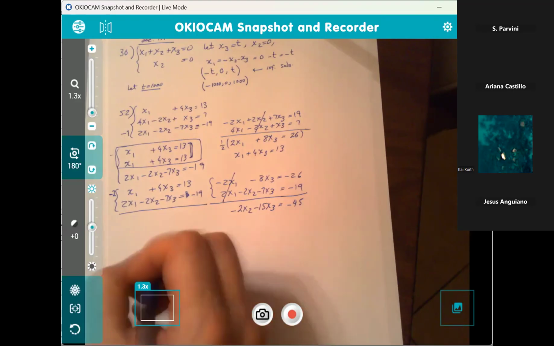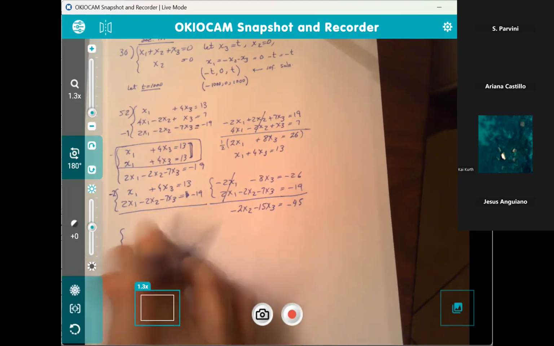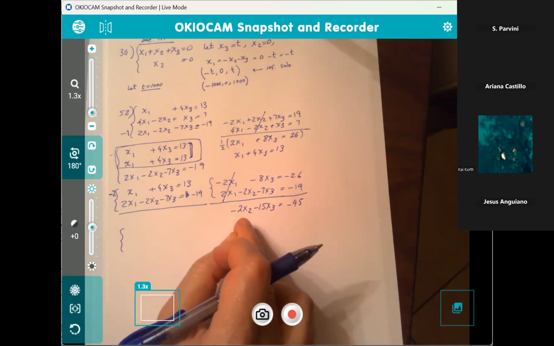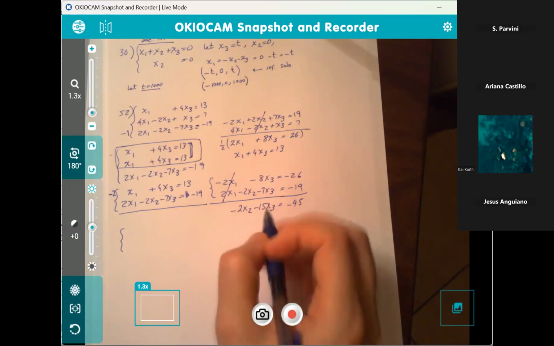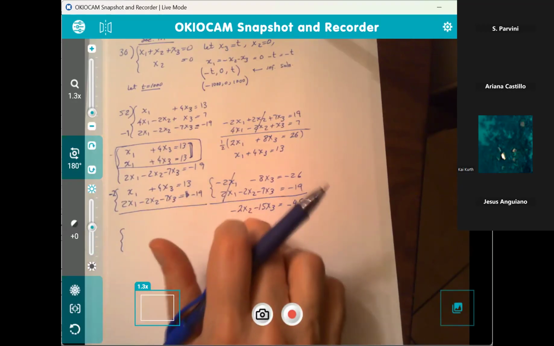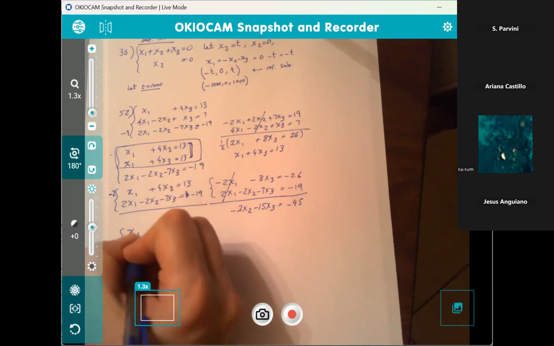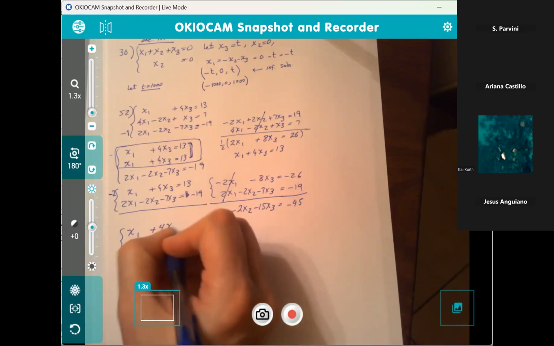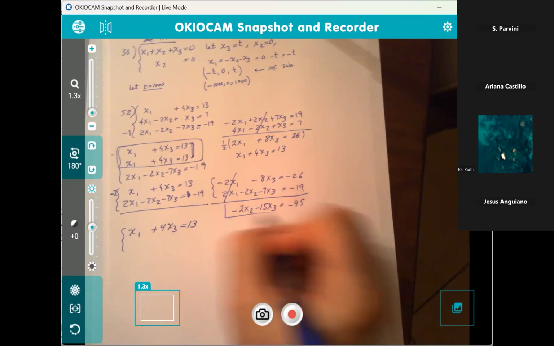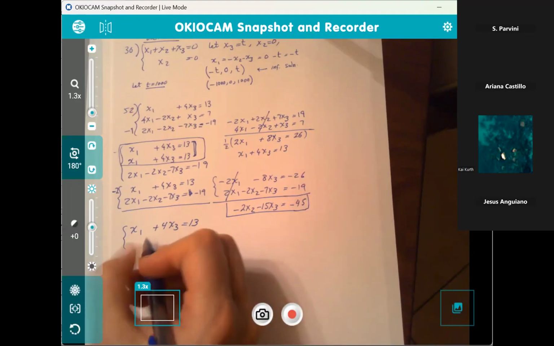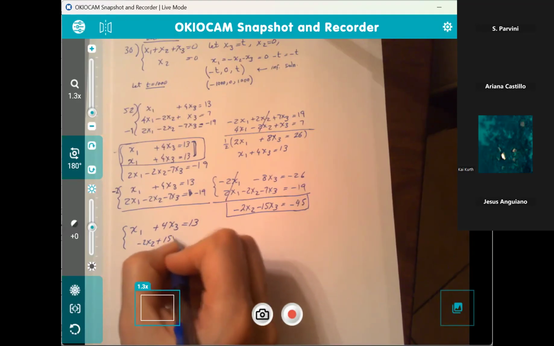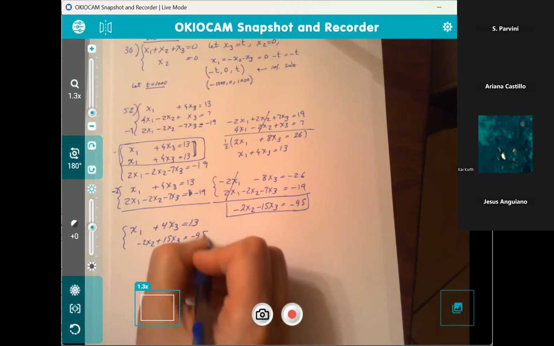So now let's see how this is going to look. Now, the first equation, oh, okay. We can actually replace this second equation with this one. So here's what I'm going to write. Here's my first one, x sub 1 plus 4x sub 3 equals 13. And now this will be a new second equation. That is negative 2x sub 2, negative 15x sub 3 equals negative 45.